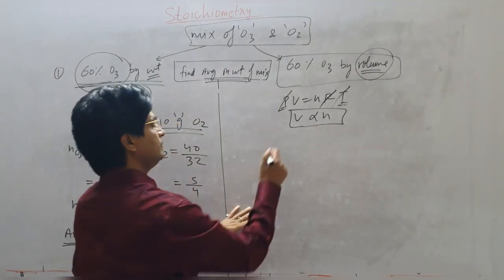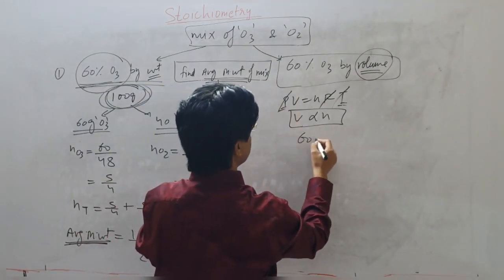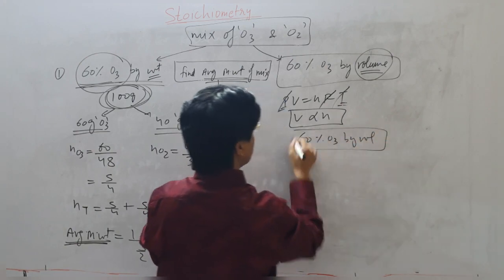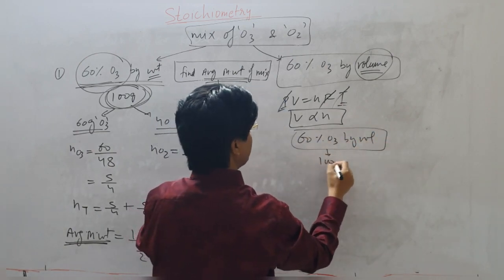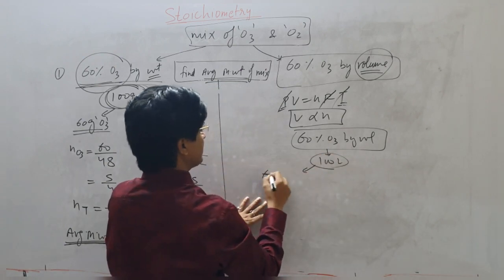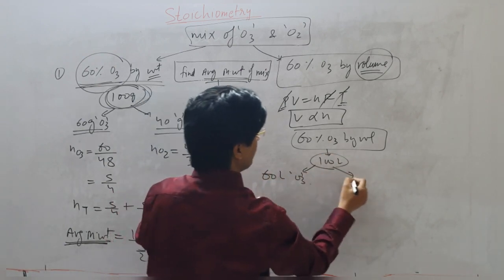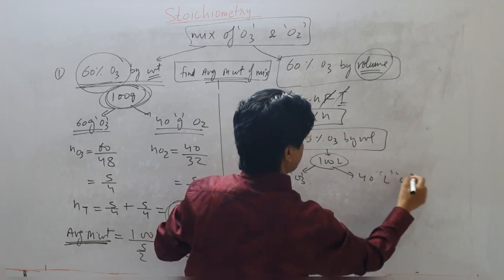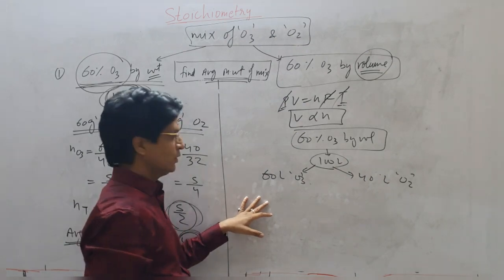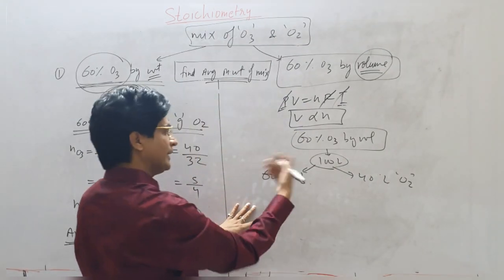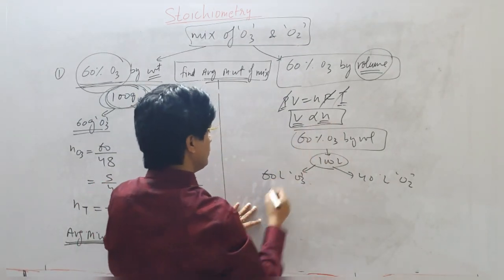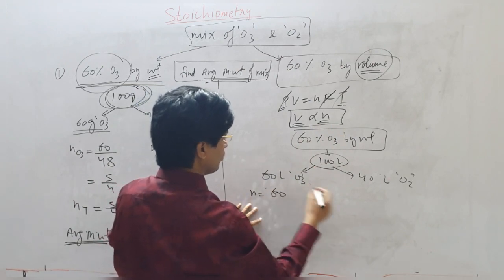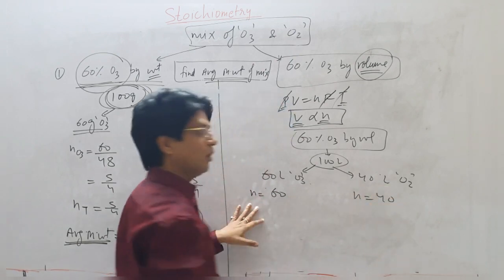So now see, here 60% ozone by volume they have given. So what is the meaning of this? If I take say 100 liters, out of that 60 liters will be ozone, 40 liters will be oxygen. Since volume is proportional to number of moles, I can say I have number of moles 60 for ozone and number of moles 40 for oxygen.